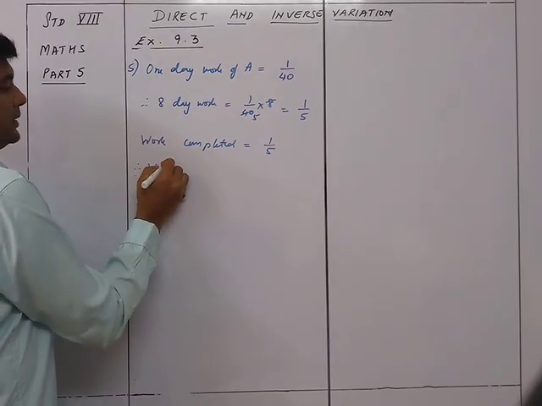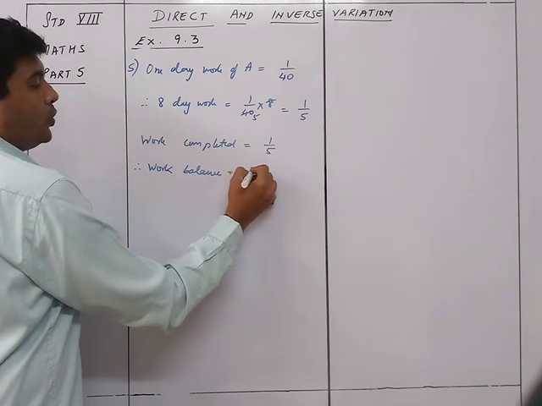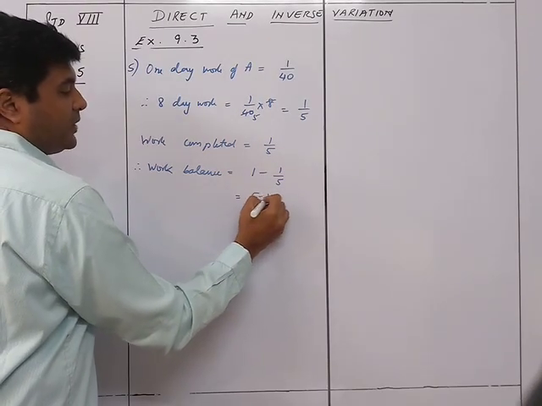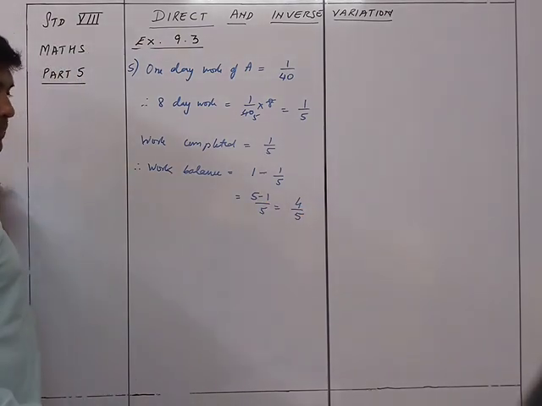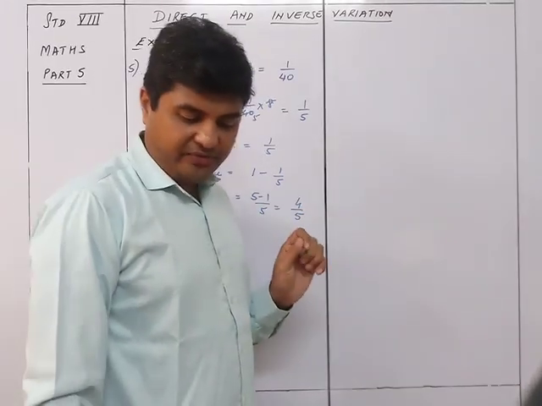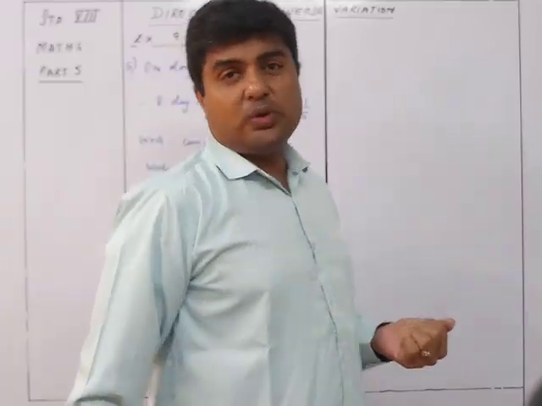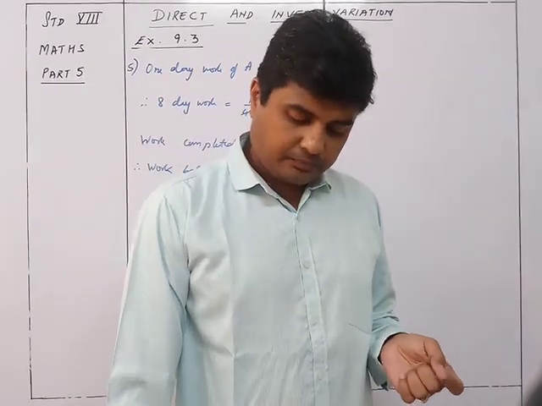Therefore work balance is equal to 1 minus 1 upon 5, that will be 5 minus 1 upon 5, which is 4 upon 5. Okay, 4 upon 5 is the work balance. Now this balance work is completed by B in 16 days.